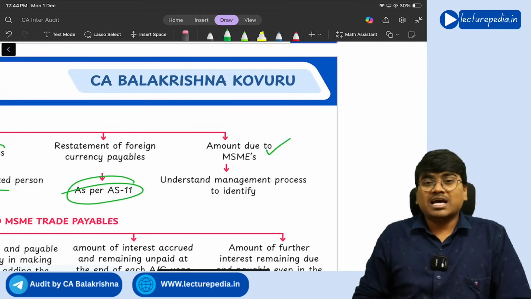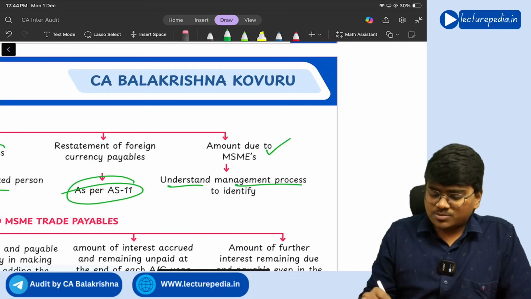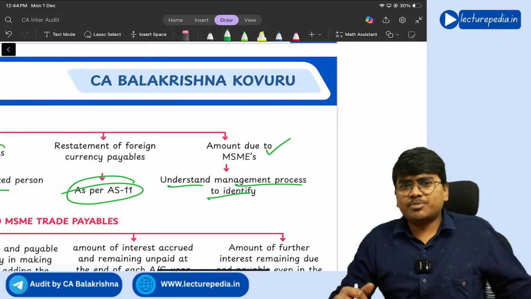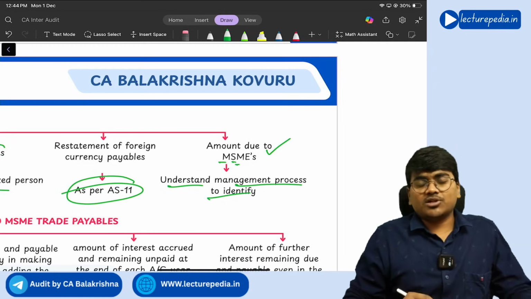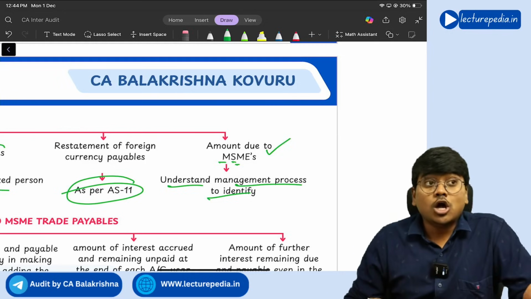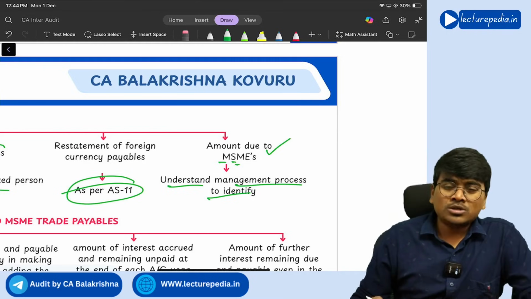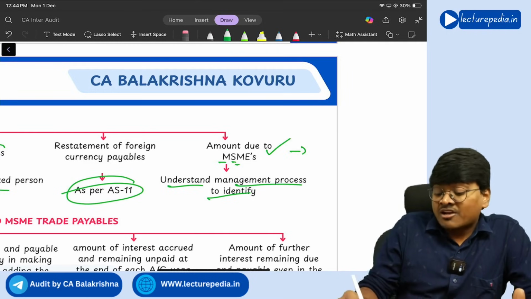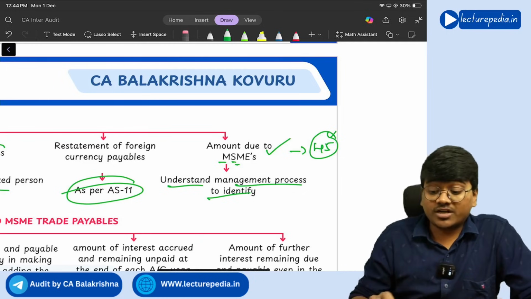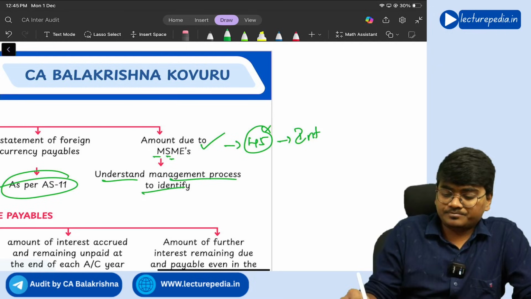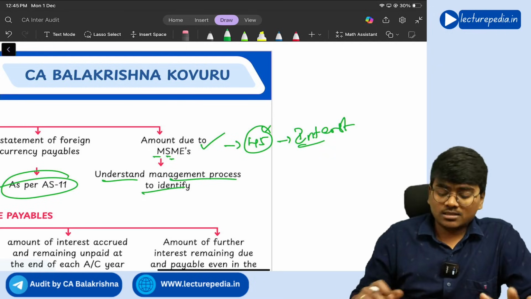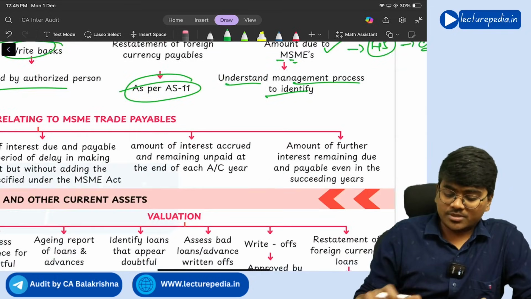Next, amounts due to MSMEs. Understand the management process to identify the dues that are payable to MSMEs, because with respect to MSMEs, micro, small and medium enterprises, the requirement is that if any company purchases goods from the MSMEs on a credit basis, the amount has to be paid off to the MSMEs within 45 days. If you don't pay the amount to MSMEs within 45 days, you have to pay interest also on that amount, at a rate of 18% interest. Understanding? So this is the requirement of the MSME Act.